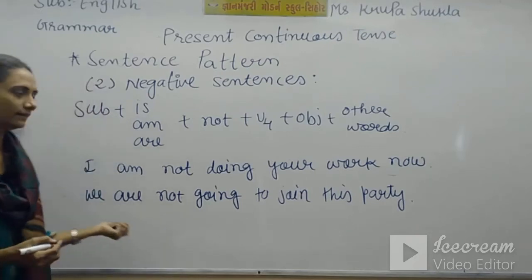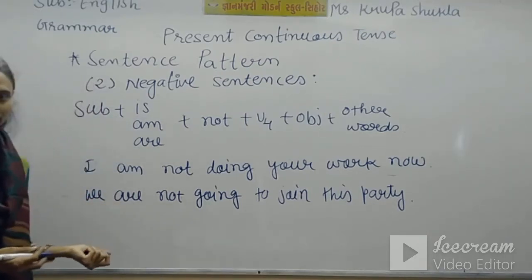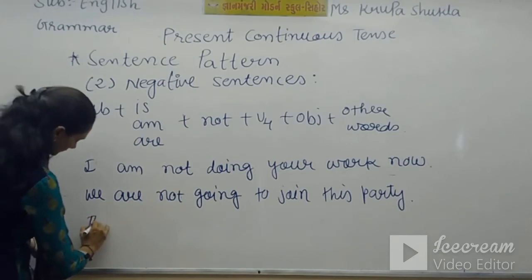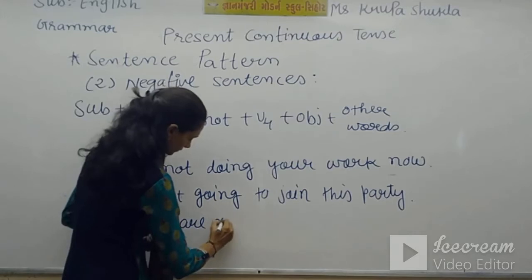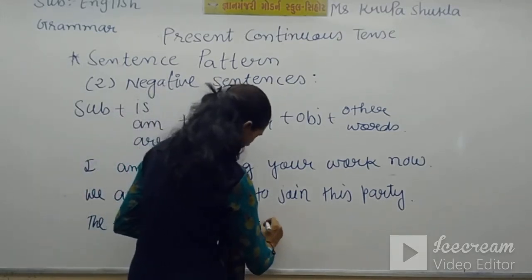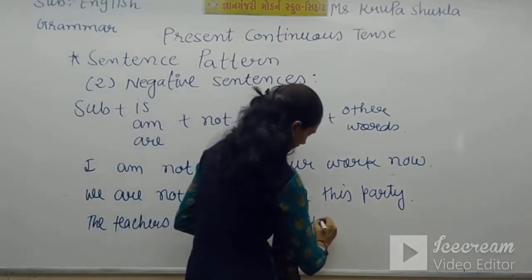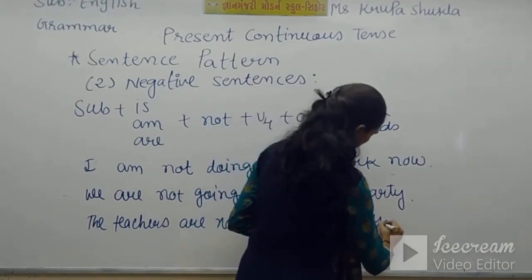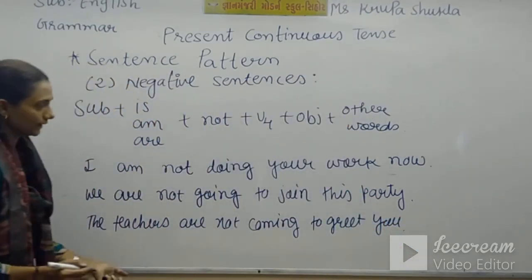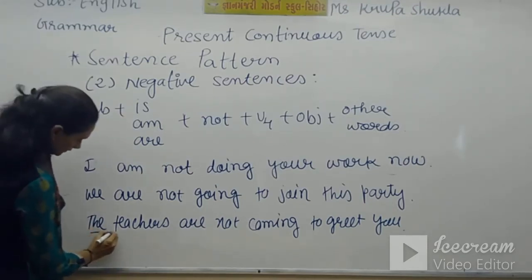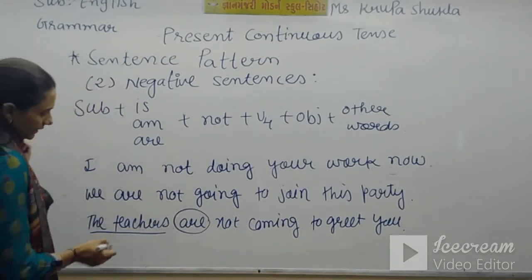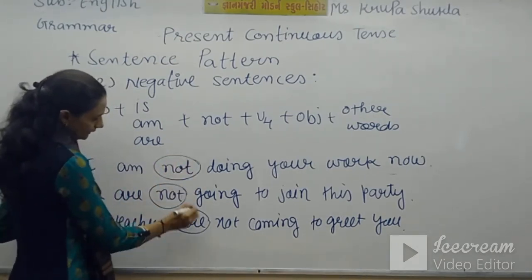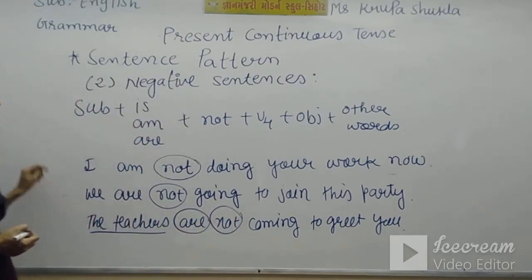Here someone is telling his wish for not going to join that party. We'll take a plural form. The teachers are not coming to greet you. Again here we have teachers in plural form, and that's why we took are. And to make it negative we used not in each and every sentence. So this way we can make negative sentences using this sentence pattern.